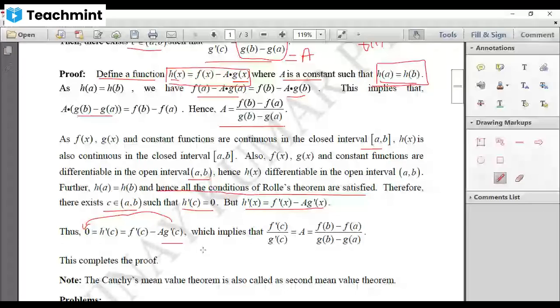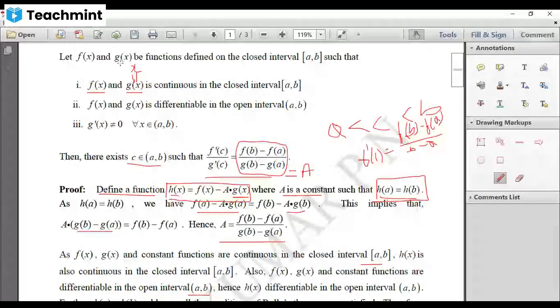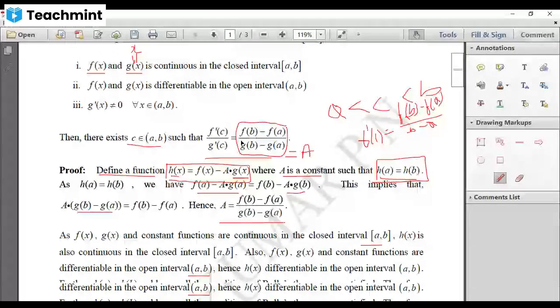Now, see, what you do is, instead of g of x, you take g of x as simply the polynomial x. Then your g of x is x. Therefore, what is your g of b? Your g of b becomes simply b.